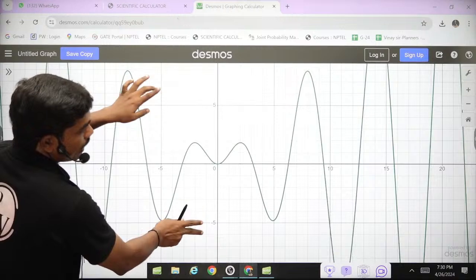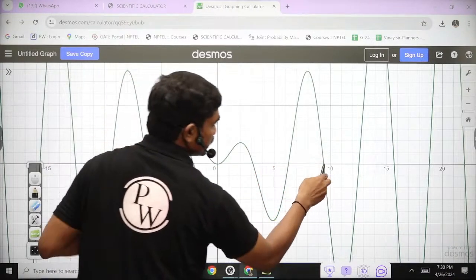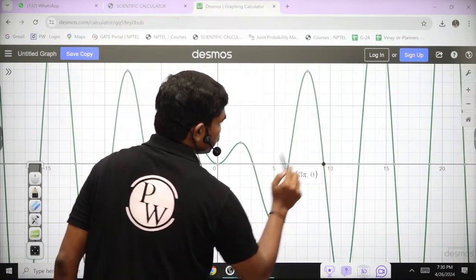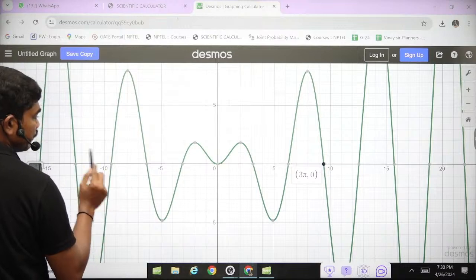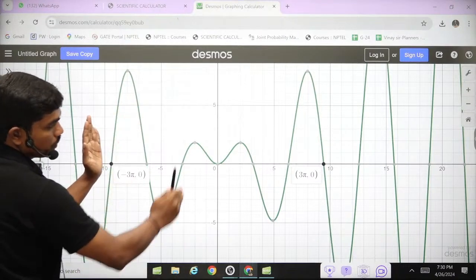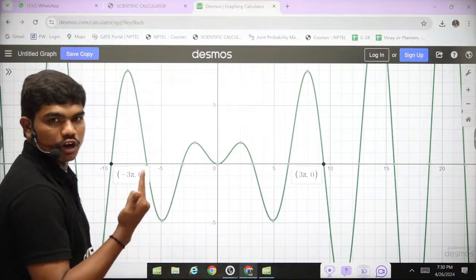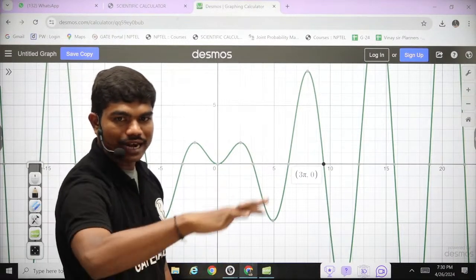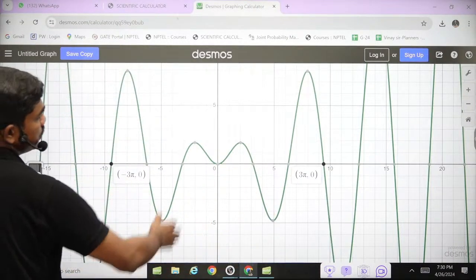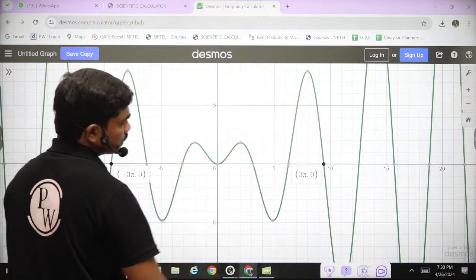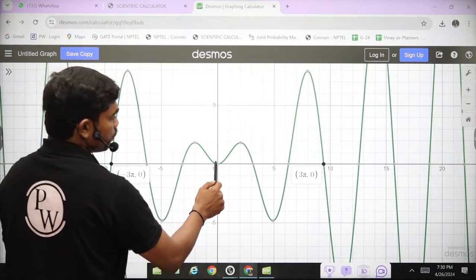So this is something I have created, maybe up to 3 pi. So this is like 3 pi roughly, and minus 3 pi is somewhere here. So I have tried to draw the plot between this. So you see this graph exactly looks symmetric about this vertical axis, because if you change x with minus x, the functional value doesn't change. Okay, so because of that reason this graph is symmetric about y axis, and you can see ultimately if you plot these points,